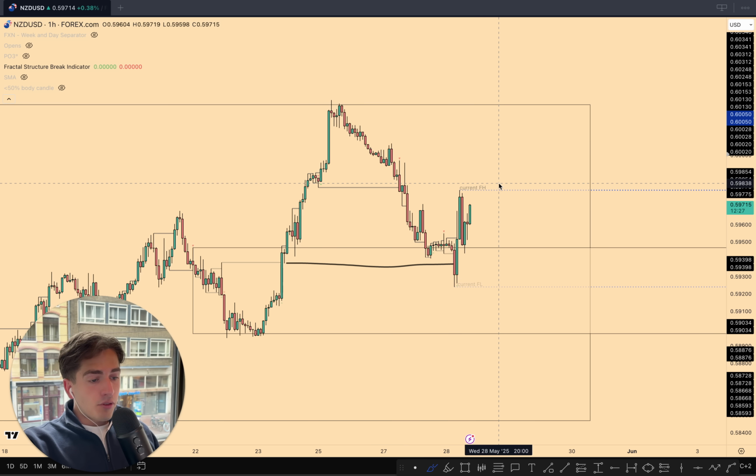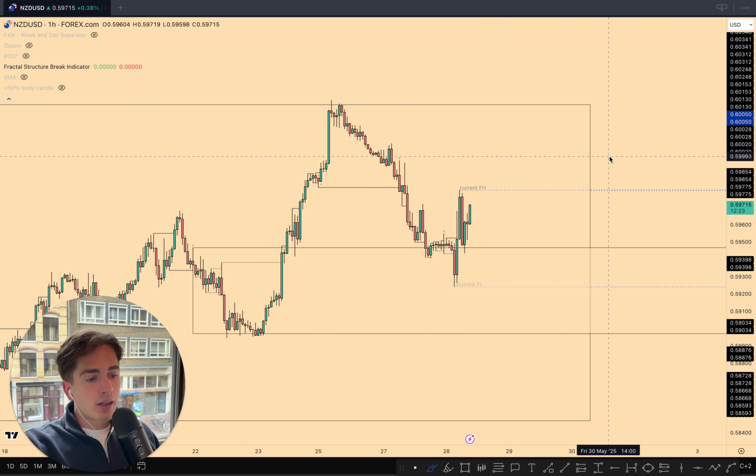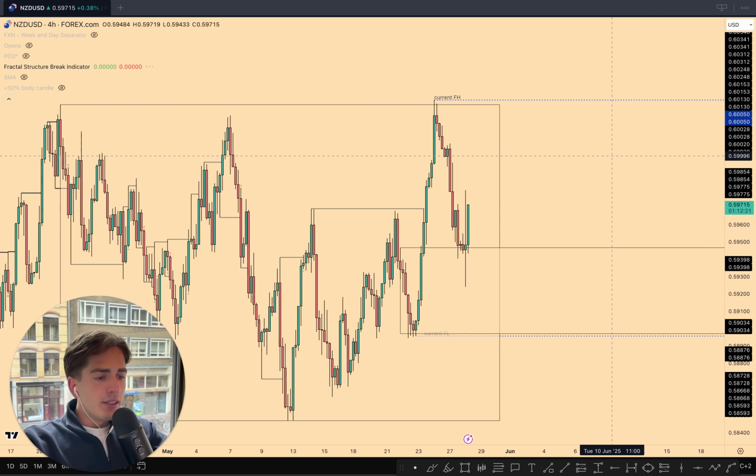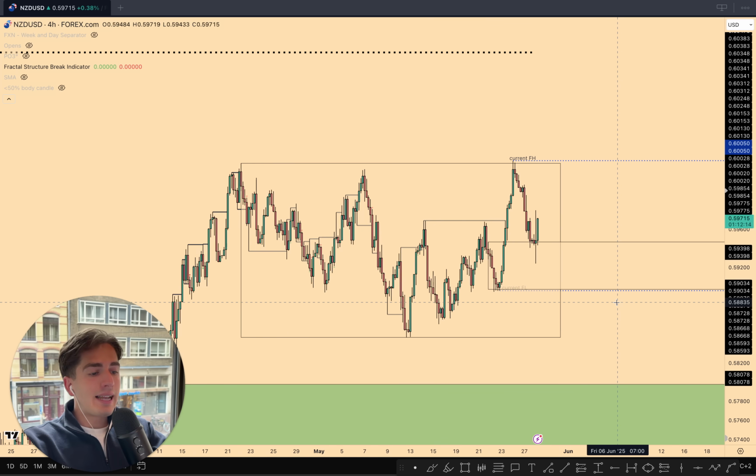So let's see if the current fractal high breaks again. That would be a good sign that we can potentially take out all of these descending highs over here. So yeah, some nice price action there on NZD/USD. Do keep in mind, obviously, this pair is very, very consolidative, so it's not a pair that I'm really happy